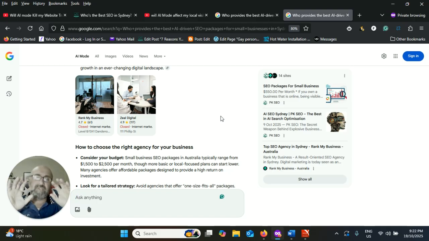Now, if AI mode presents just 4 agencies or 4 specialists in Sydney, what does that tell you about your brand, and about what's going to happen if you don't start cracking down on your GEO, generative engine optimization? Of 10 brands in the top 10 positions, it mentioned only 4. In some cases it only ever mentions 2, depending on the industry or niche. All right, you need to do this.